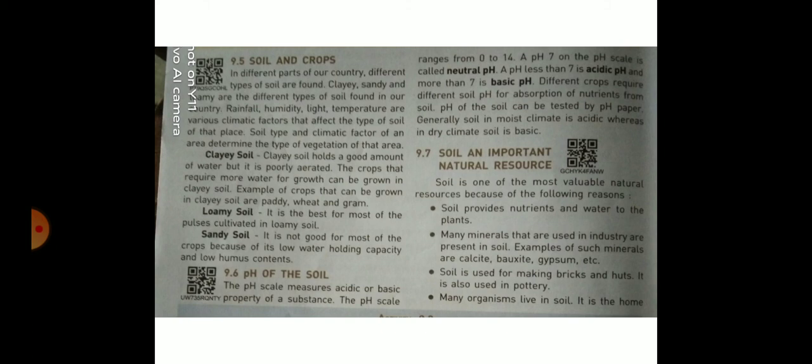Next topic, soil and crops. In different parts of the country, different types of soil are found. Clay, sandy and loamy are the different types of soil found in our country. Rainfall, humidity, light and temperature are various climatic factors that affect the type of soil of that place. Soil type and climatic factors of an area determine the type of vegetation of that area.